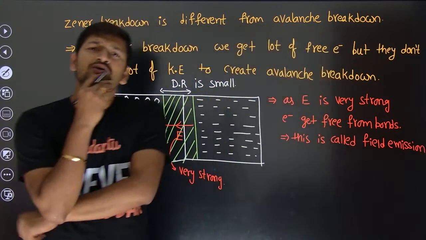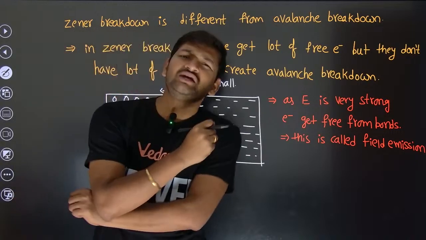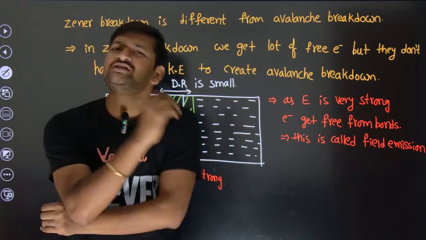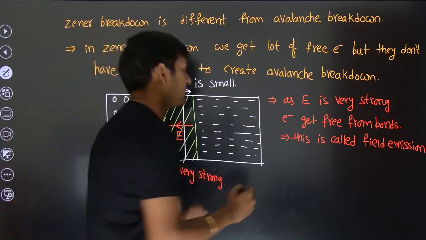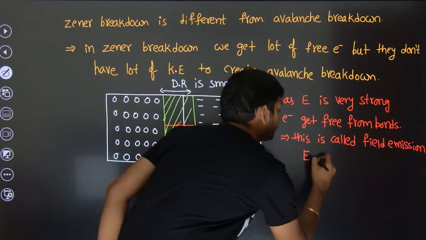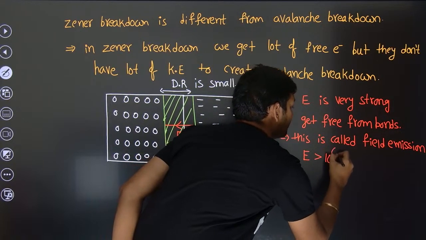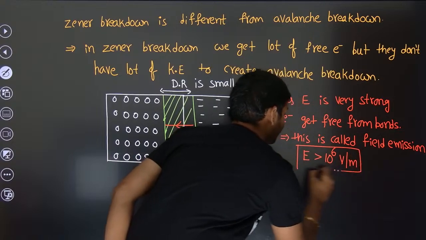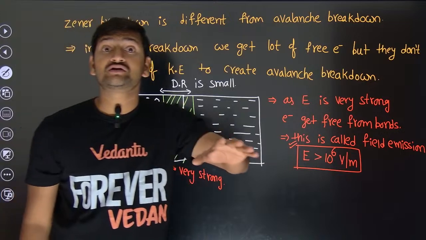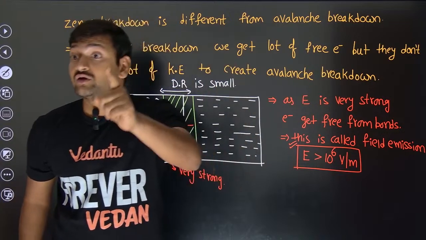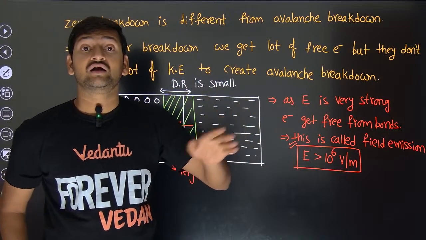Now you might have a doubt, sir, for how much electric field can this field emission take place? Roughly for how much electric field? If the electric field is greater than 10 to the power 6 volt per meter, then this much electric field is strong enough to break the bonds in which electrons are involved, and electrons are going to become free.